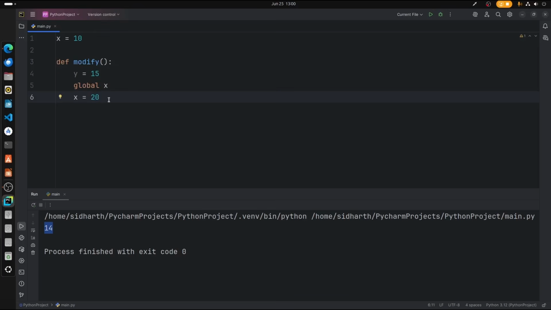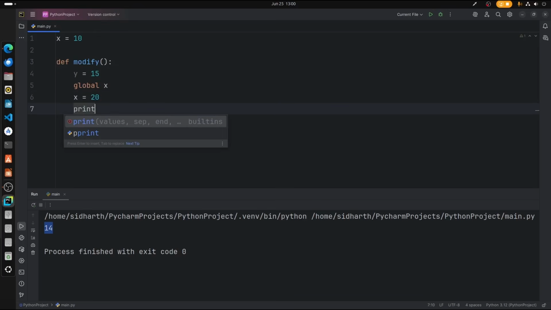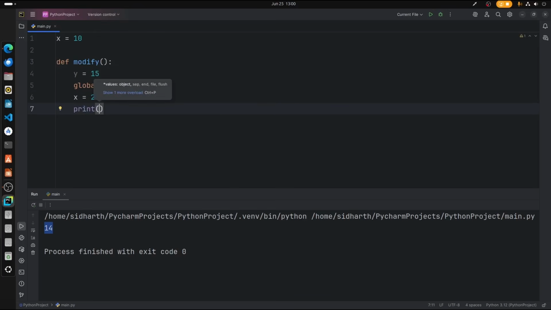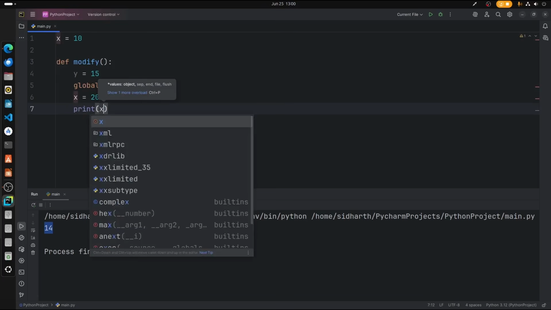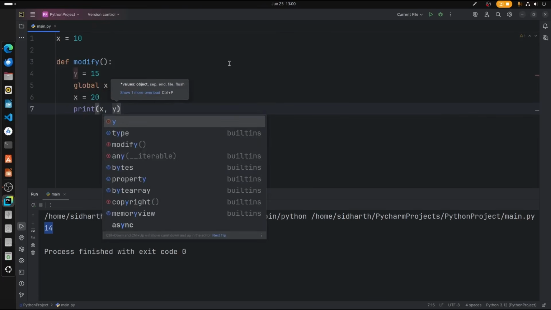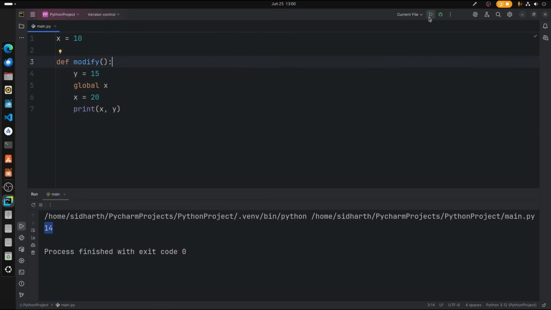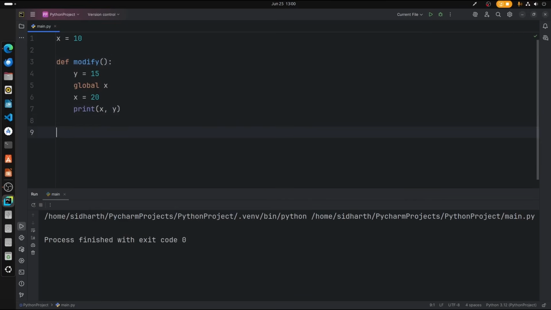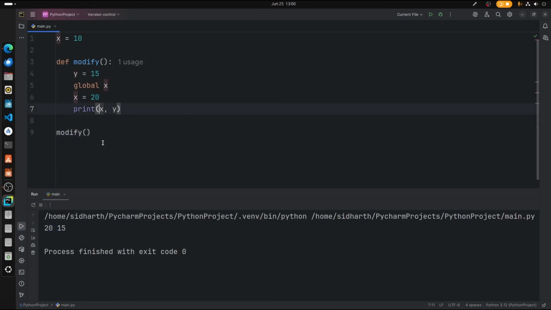Alright, so now let's just try to print the values. So print x comma y. Now let's run this code. Nothing happens because we need to call the function, right? So there we go. Here we have it, x comma y.